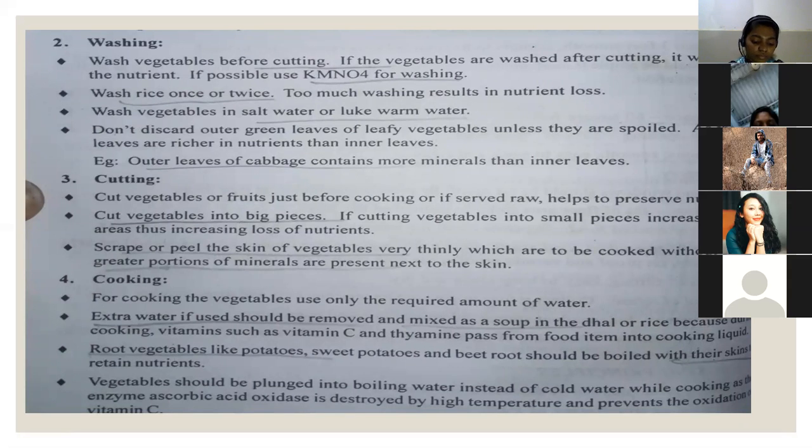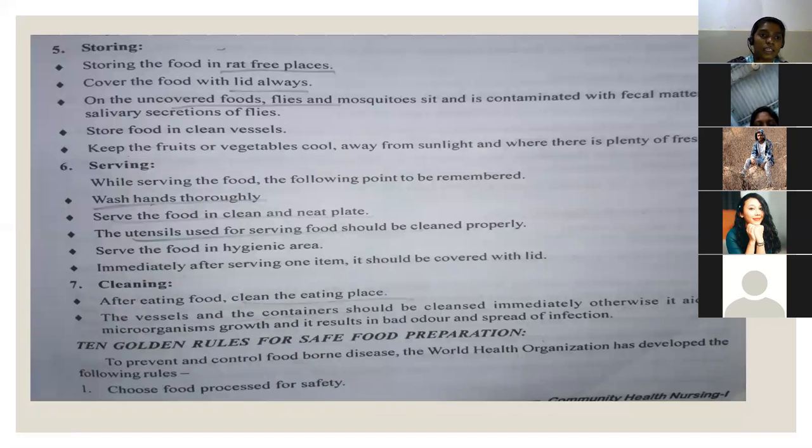Then only storing, serving and cleaning. Okay, sixth and seventh, serving, not eating. Eating is not there under the principles. Cleaning.